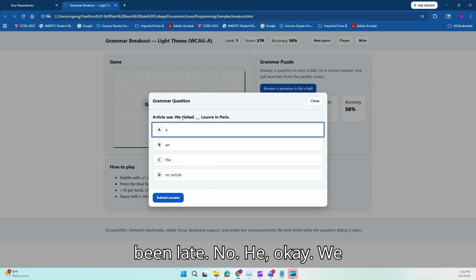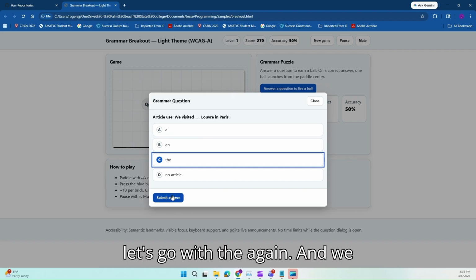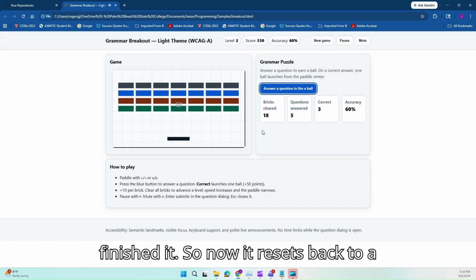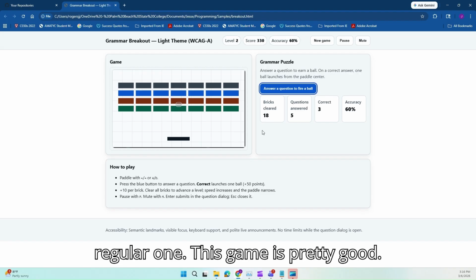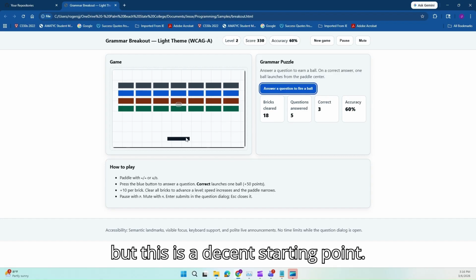No. Okay. We visited blank Louvre in Paris. So let's go with the again. And we get a ball. There we go. Okay, we finished it. So now it resets back to a regular one. This game is pretty good. It's not 100% where I want it to be, but this is a decent starting point.